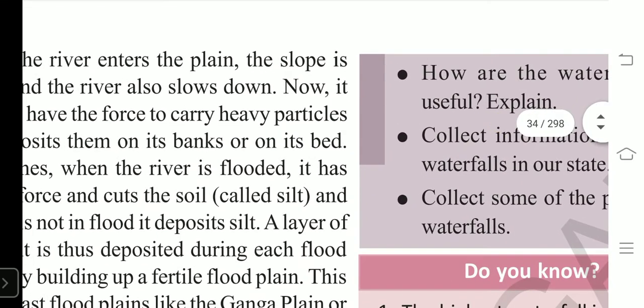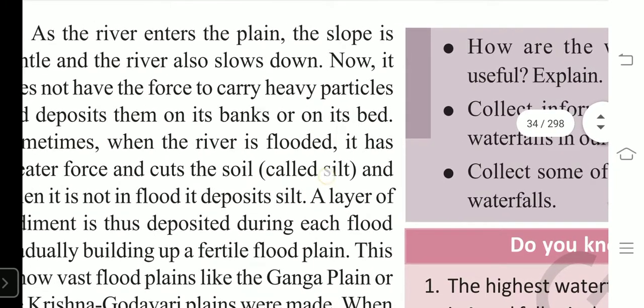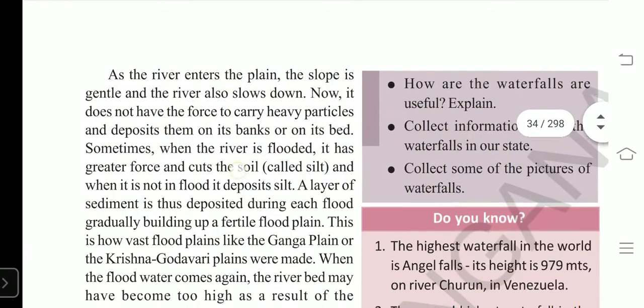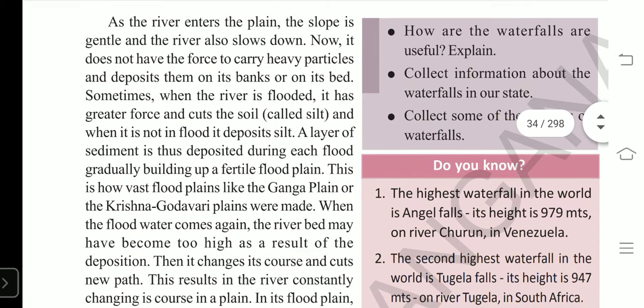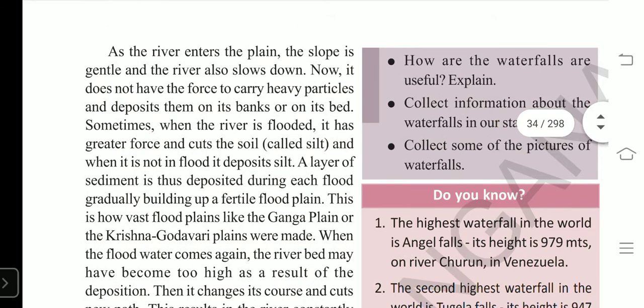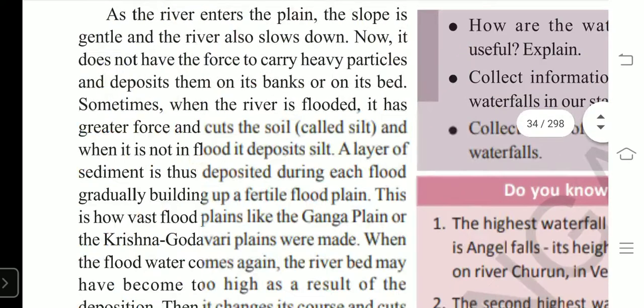Four new landforms are created by a flowing river, right? That is what we have seen: valleys, gorges, canyons, and plunge pool. These are the four created at mountain areas. Now we are to see what landforms are going to form when a river enters into plains.